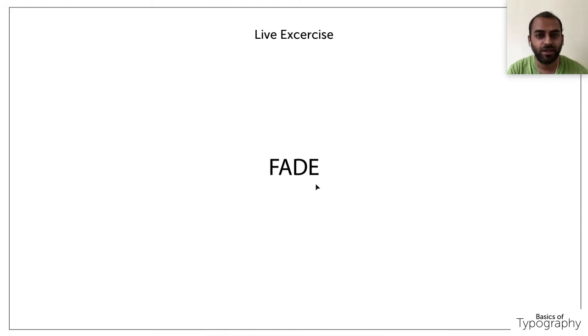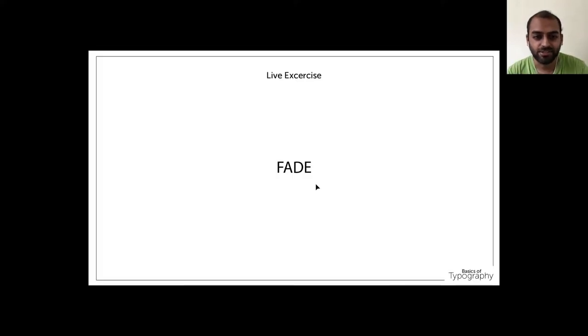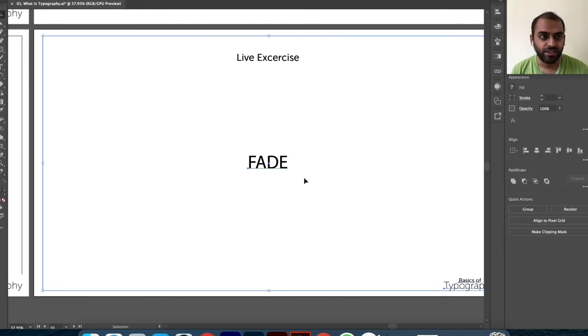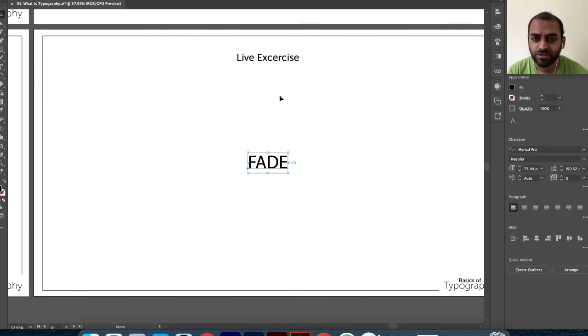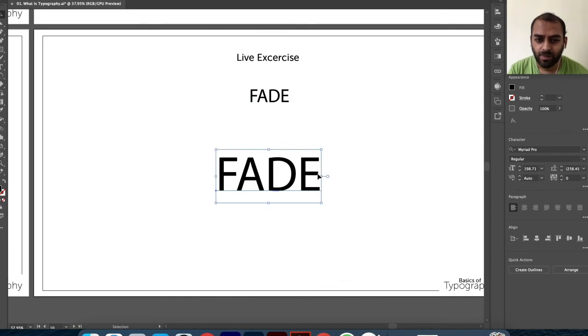I thought let me end the session with a live exercise, so that is what we are going to see now. As I told, typography is nothing but the art of skilled arrangement of letters that is visually appealing, clear, and communicating. Here the word "fade" is very clear, and its meaning is also very clear. We know what is meant by fade. How we can represent it creatively is what we are going to see. Let me make a copy of this. Let me choose my favorite font.